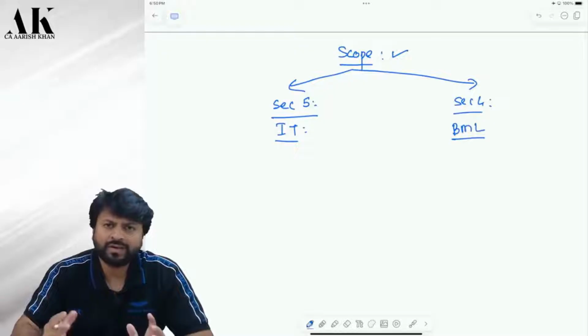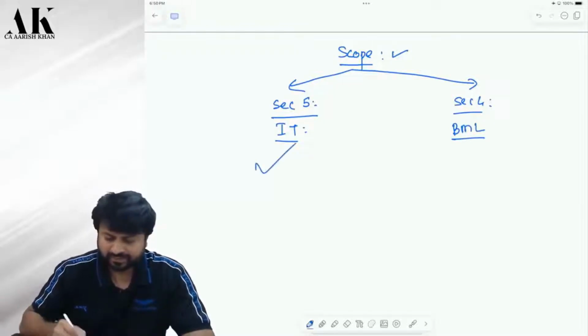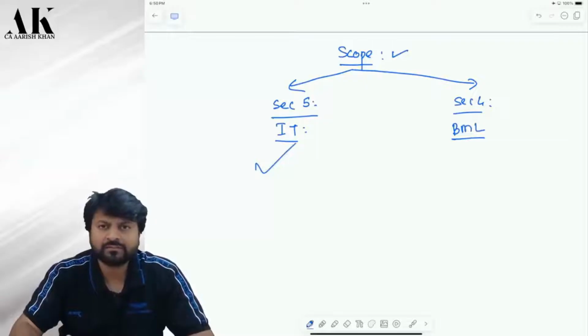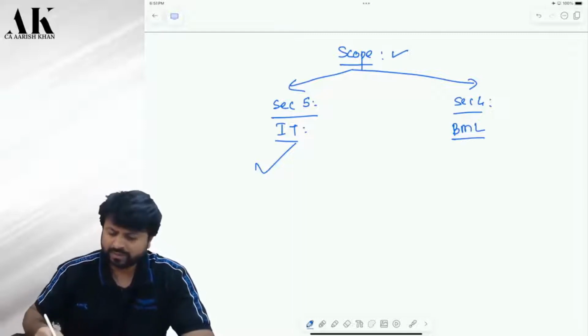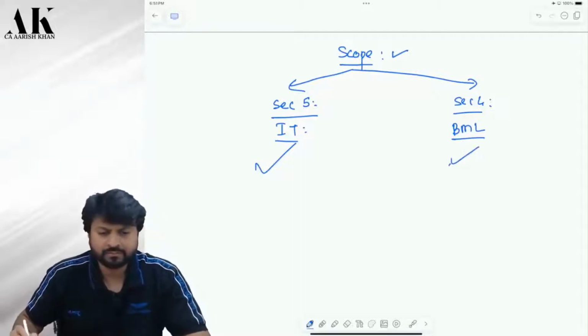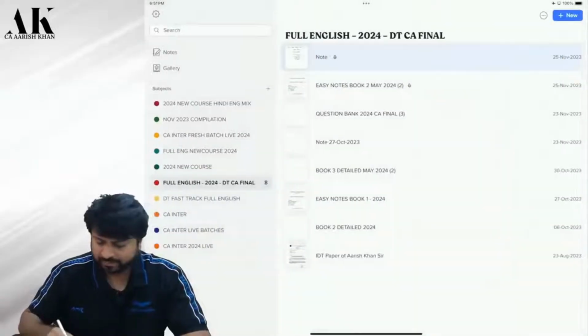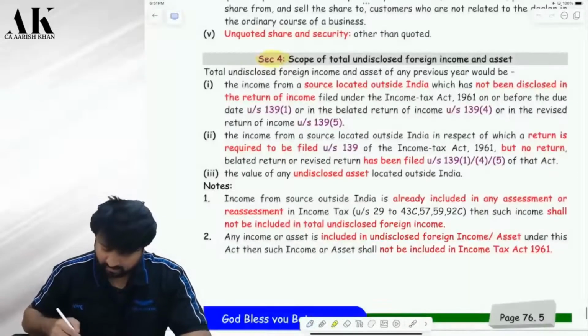Scope tells you what exactly is taxable in India. Okay. Like section 5 of income tax says that income has to accrue in India, income has to be received in India, income has to be deemed to accrue in India, correct or not? And the assessee should be resident in India, right? That will come within the scope of the Income Tax Act. Similarly, what will come in the scope of the black money law? Let's try to see that.